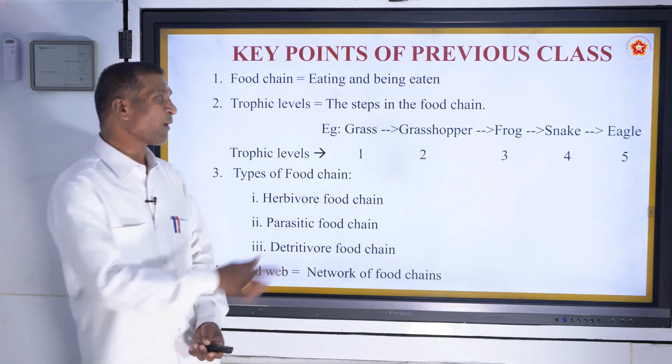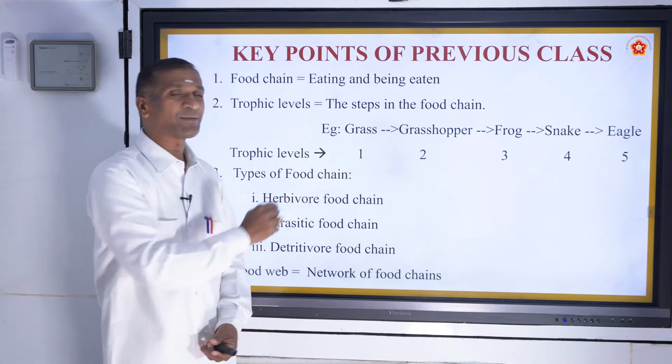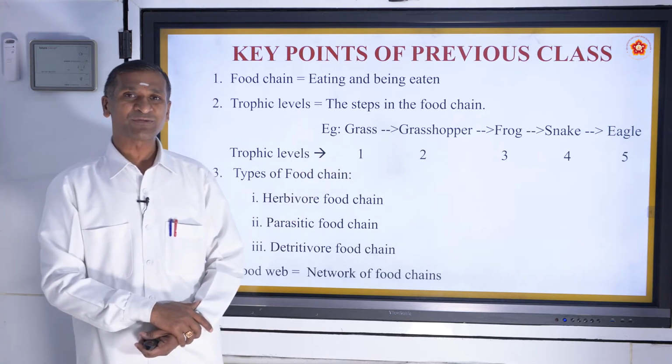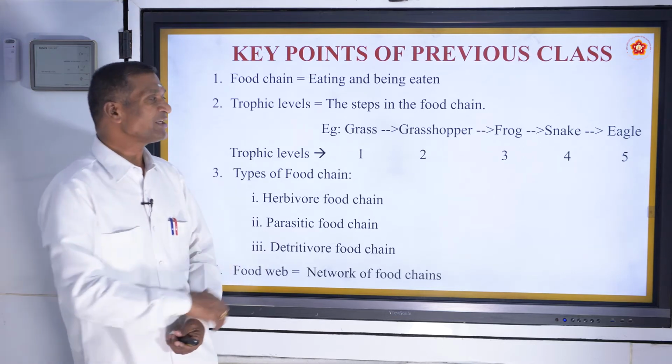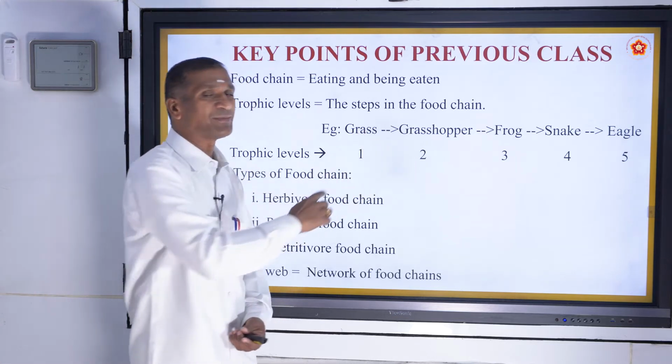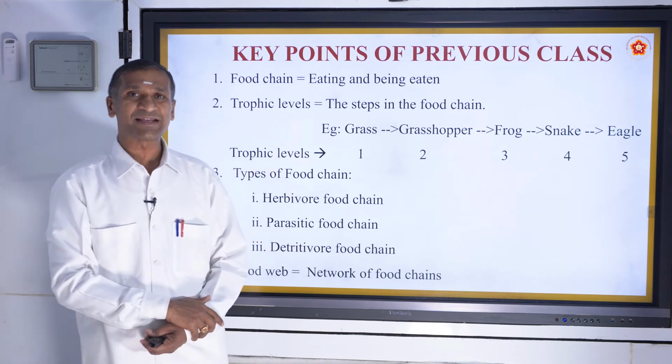The first trophic level is always a producer, which produces food. The second trophic level will be a primary consumer, which is an herbivore.